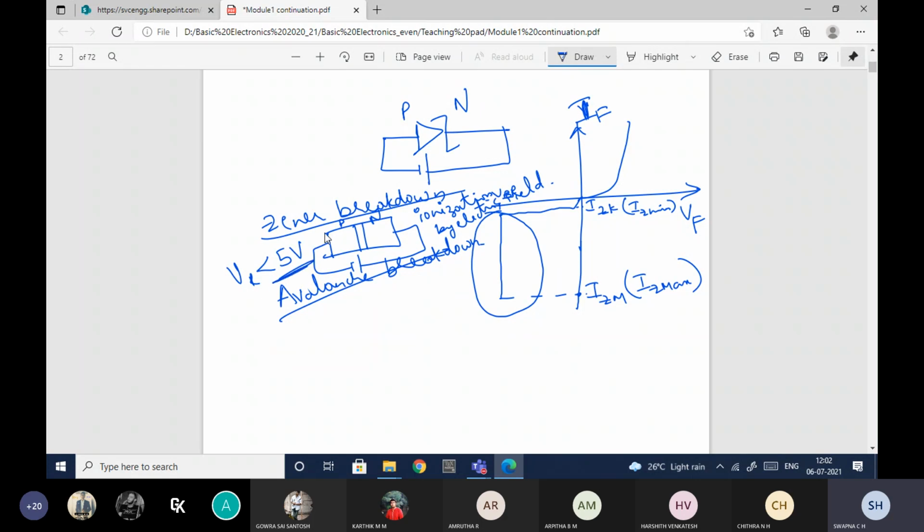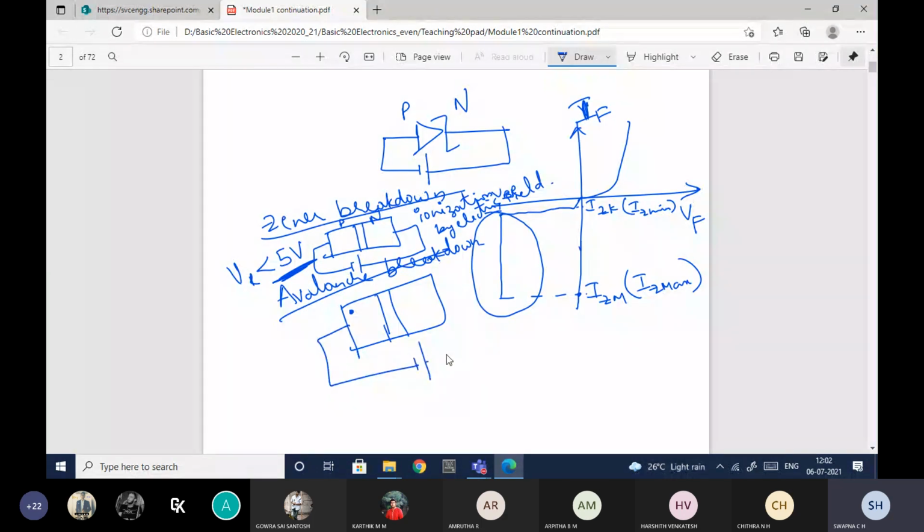Okay, so in a few diodes the Zener breakdown may happen, and in a few diodes the avalanche breakdown may happen. So Zener breakdown will happen for VR less than 5 volts. When it comes to the avalanche breakdown, here what happens, the electrons which are present will gain high energy.